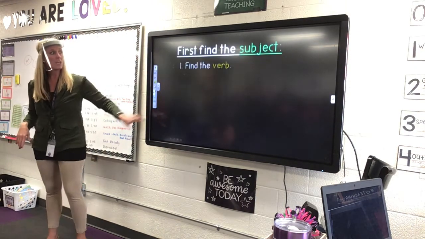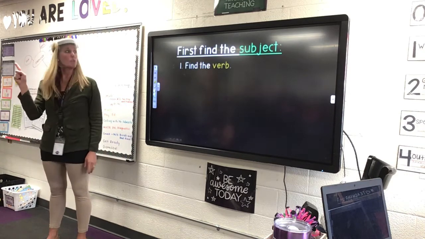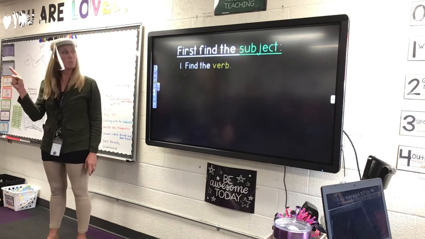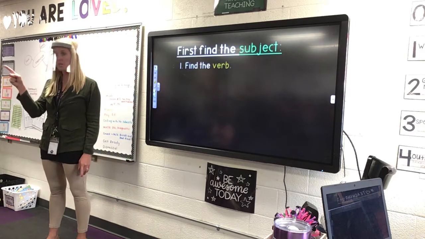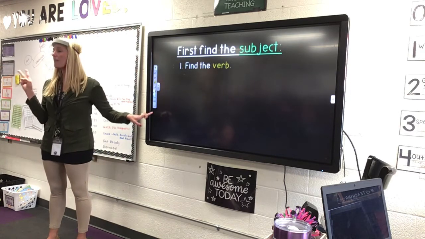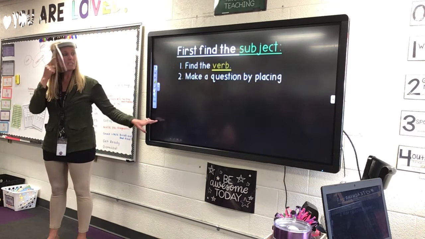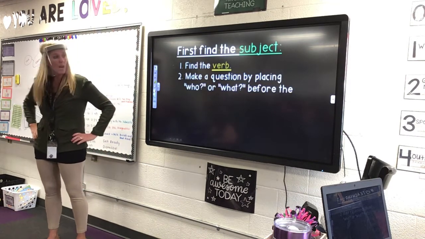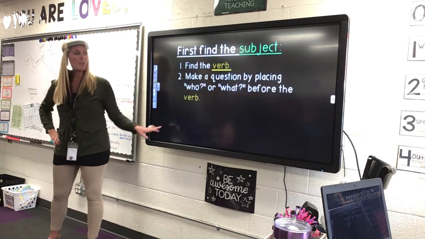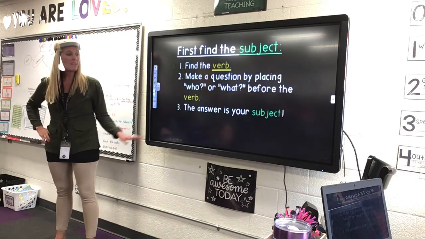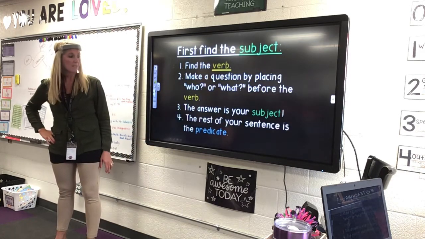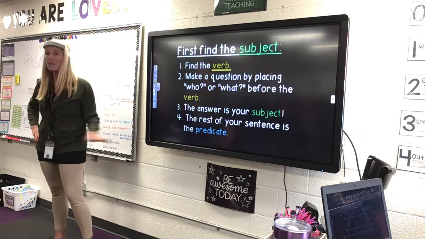So look up here. The first thing you need to do is to find the subject. You need to find the subject first. Then you need to find the verb, something you can do. Then you need to think who or what is before the verb. And then the answer is always your subject. And the rest of the sentence is your predicate.